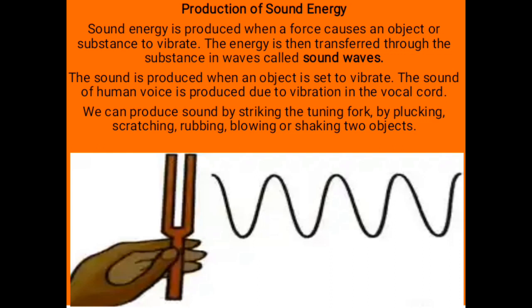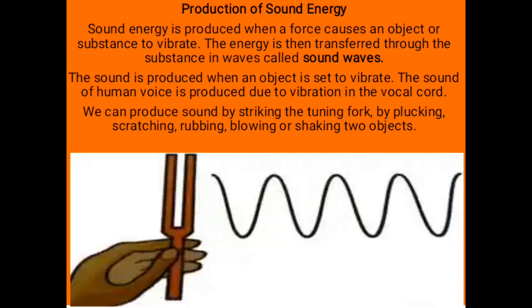Sound is produced when any object vibrates. The sound of the human voice is produced due to vibration in the vocal cords. We can produce sound by striking a tuning fork, by plucking, scratching, rubbing, blowing, or even shaking 2 objects.